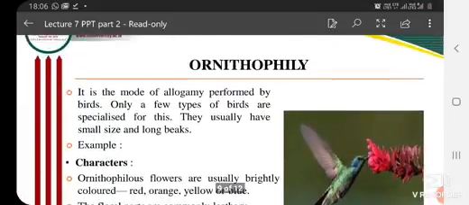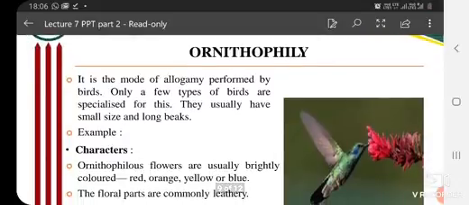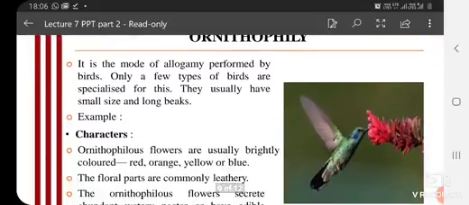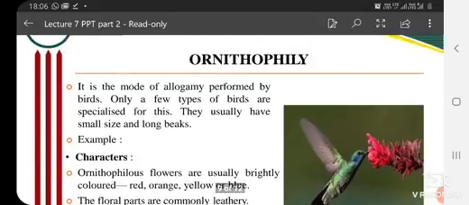One more I have added, just for your knowledge, that is ornithophily. It's the mode of allogamy or cross pollination performed by birds, in which the birds are the agents. That's why it's called ornithophily. Only a few types of birds are specialized for this, not all. They usually have small size and long beaks. Due to their long beaks, they can transfer pollen.